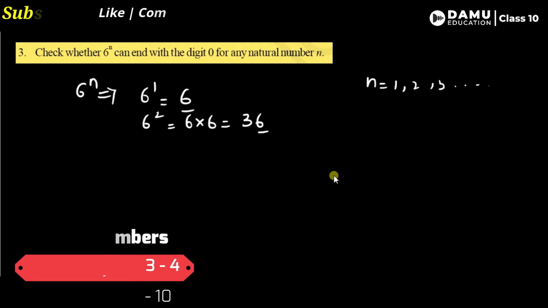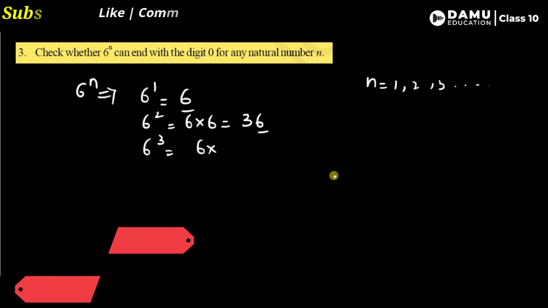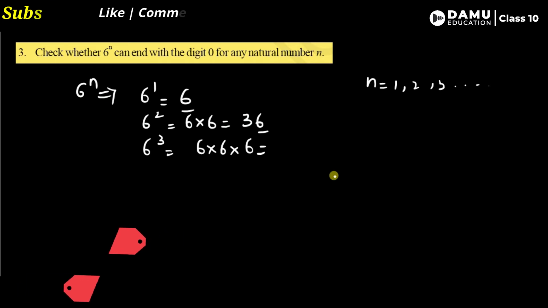Then again, let's take 6 power 3. That is 6 into 6 into 6, that is 36 into 6. We are getting 216, so it is also ending with 6. So it's not possible to end with 0. We are going to show this by contradiction. So suppose 6 power n ends with a 0.